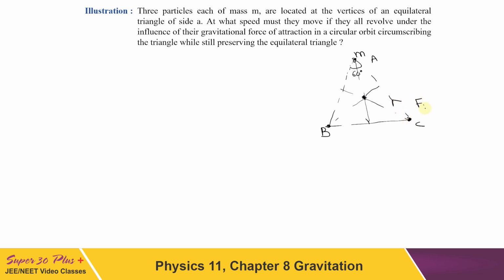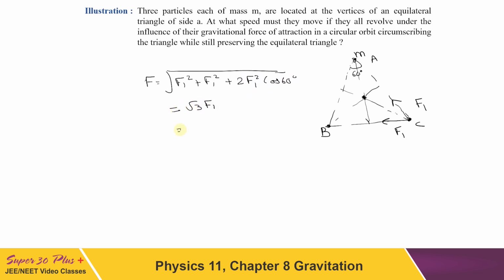Let this value be F1. Also force on C due to B will be in this direction. This also will have the same magnitude as masses are same and distances are also same. So if I write the resultant force, it will be towards the middle of these two. F can be written as root of F1 square plus F1 square plus 2 F1 F1 cos 60 degree. That will give root 3 times F1.